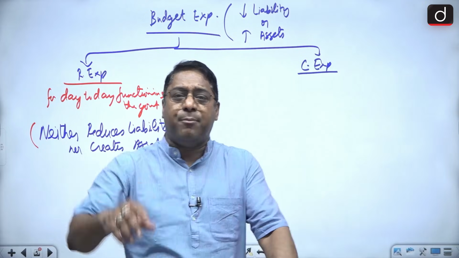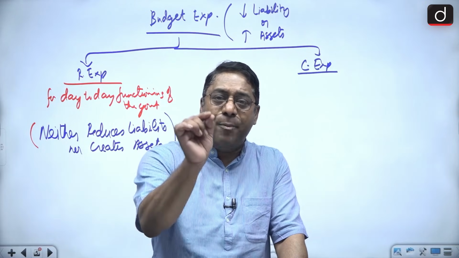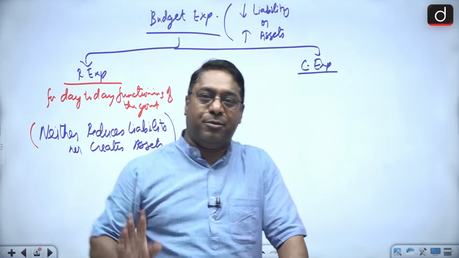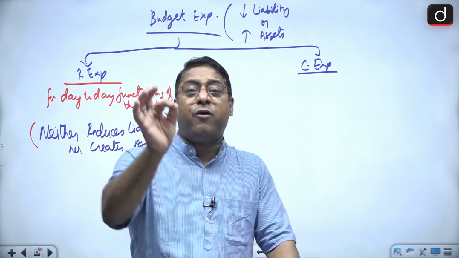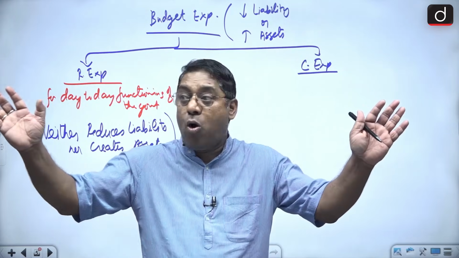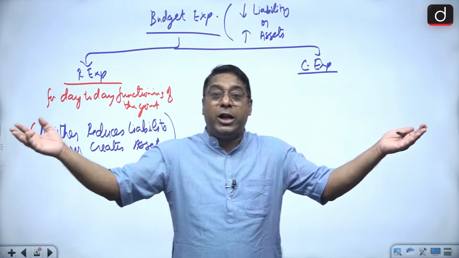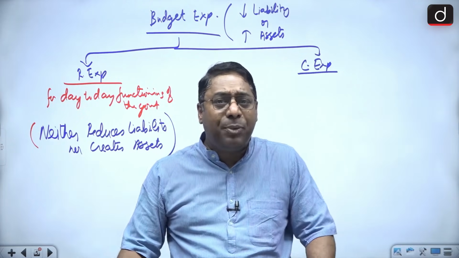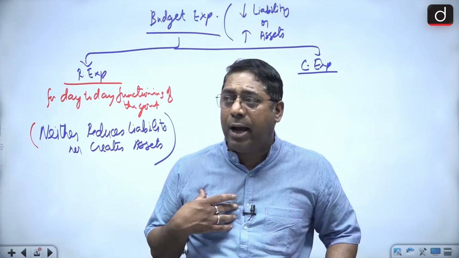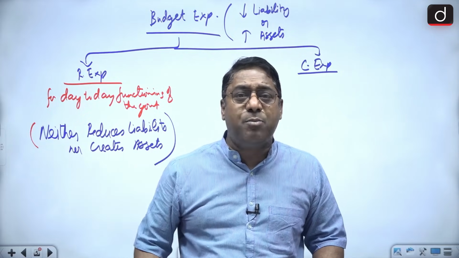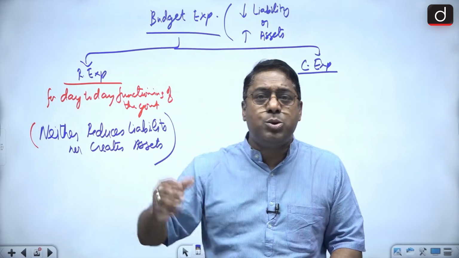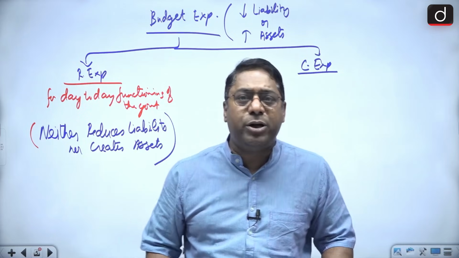Let me give you a very simple example. Now, when I say that the government spends 3% of its GDP as expenditure towards education, what did I say? 3% of its GDP as an expenditure towards education. Now, the government says, oh, I am doing 3% expenditure on education. Come on, everyone, clap hands. Will we clap? No, not at all. I as an individual, I as a citizen of India, I will say, oh, hello, it is your moral duty to spend money on education. It is your moral duty to spend money on health. It is your moral duty to spend money on defense for the security of the country.